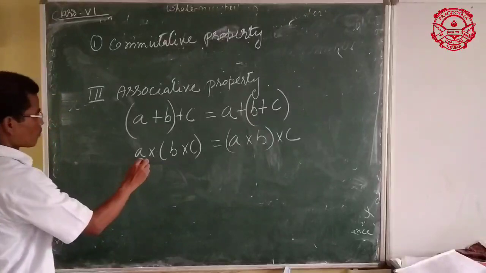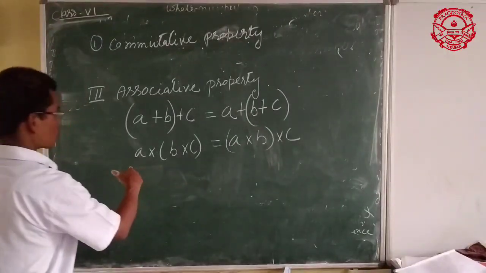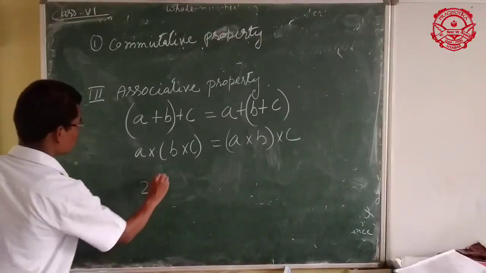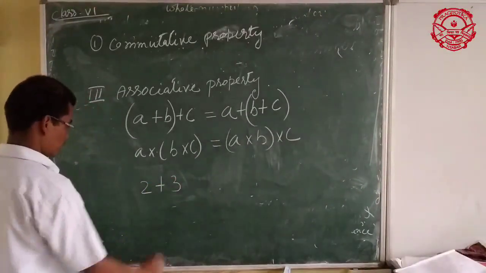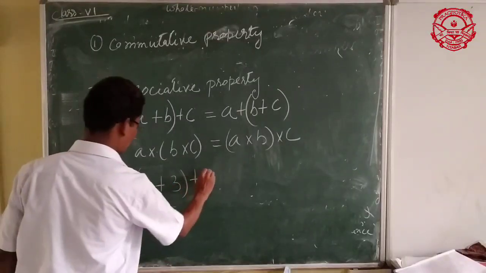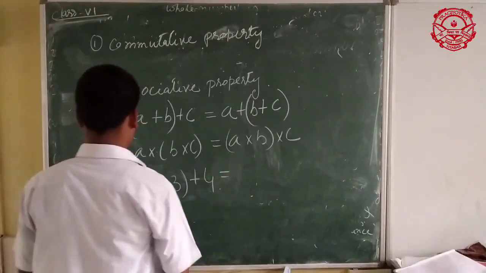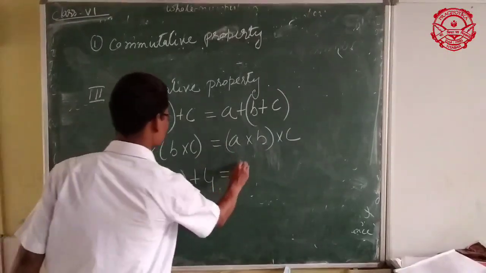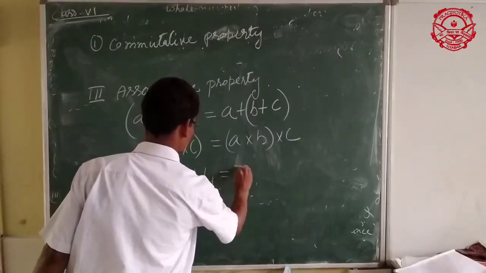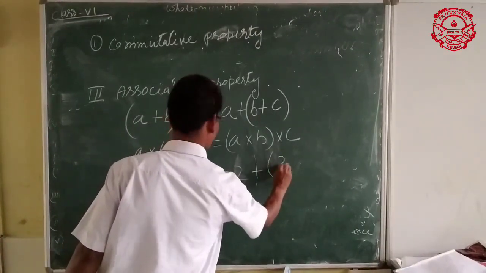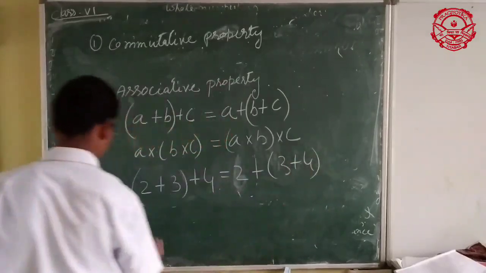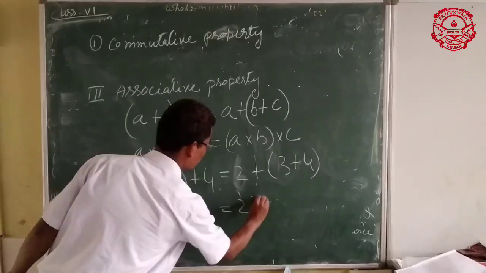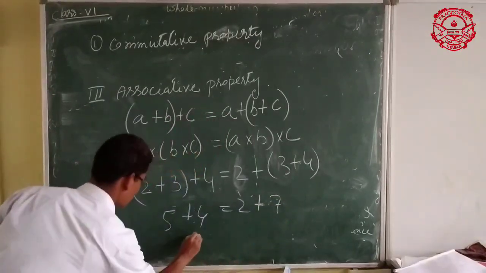So we now go to an example. Suppose A equals 2, B equals 3, and C equals suppose 4. Here grouping between 2 and 3, and 2 plus 3 plus 4. 2 plus 3 equals 5, 5 plus 4 equals 9. And 3 plus 4 equals 7, 2 plus 7 is 9.